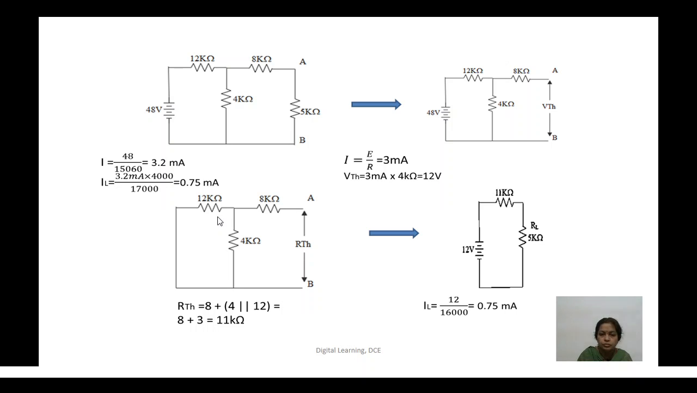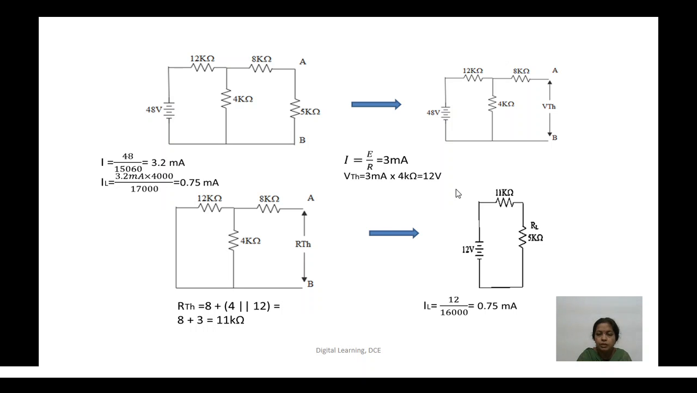Now we have to find the effective Thevenin's resistance. To find it, remove the load, remove the source, and replace the source by its internal resistance. If the internal resistance is very small, we can neglect it. When we look at the circuit from the open end, 12 and 4 are in parallel, and that combination is in series with 8 kilo ohm. That comes out to be 11 kilo ohm.